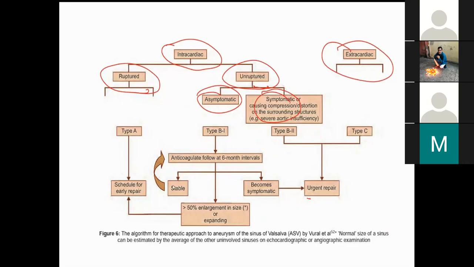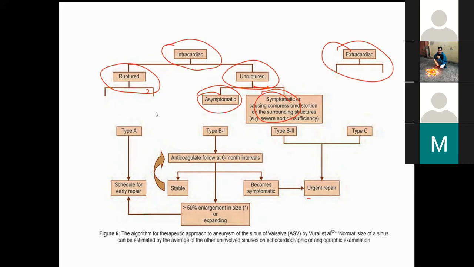What is type A, B1, B2, C? So this is according to the Sakakibara classification. Coming out from the pulmonary valve, coming from the right atrium, right ventricle, then tricuspid valve, and then any other side. So this type A, type B1, B2, C, they are talking of what? Unruptured?